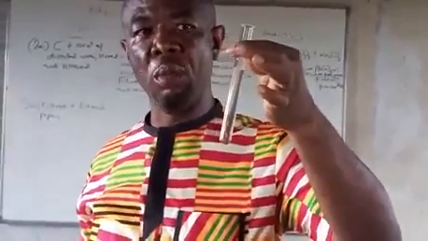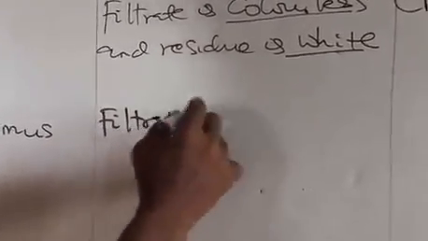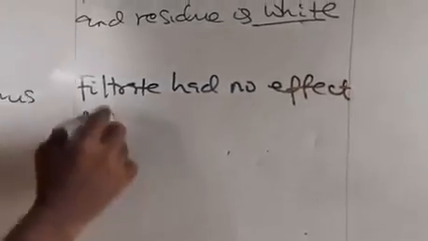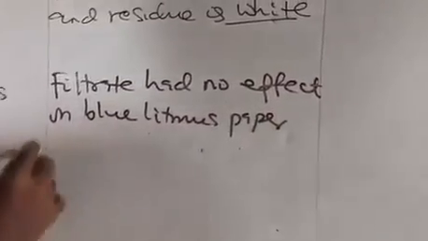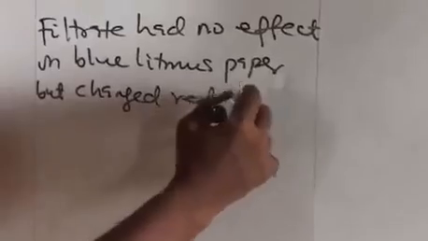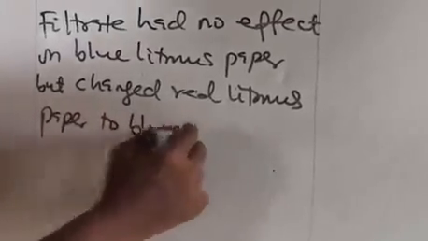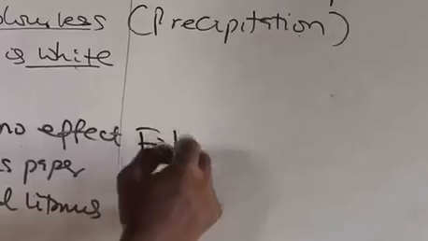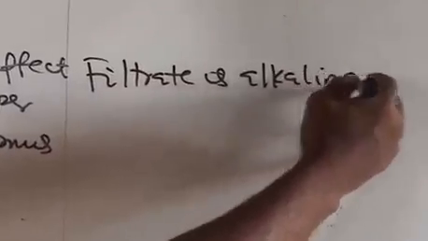So we'll go and report our work on the board. Observation: filtrate has no effect on blue litmus paper, but changes red litmus paper to blue. Having done that, our inference is that the filtrate is alkaline or basic.